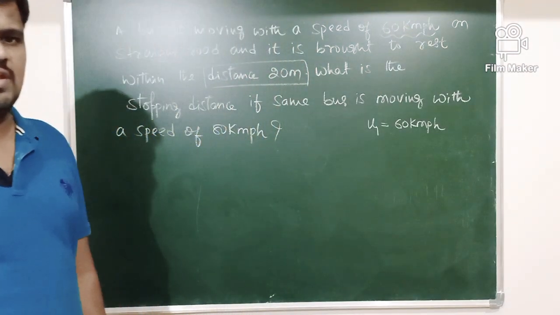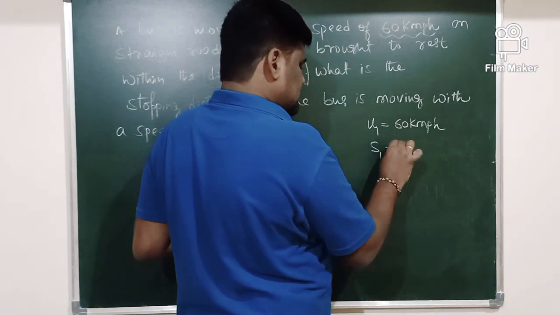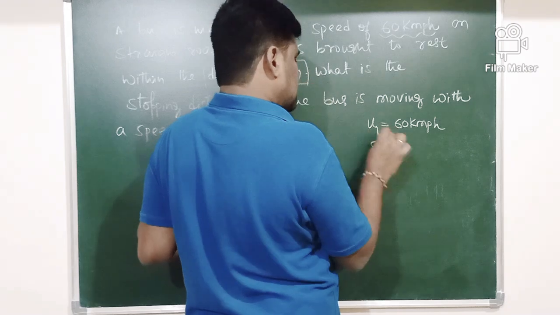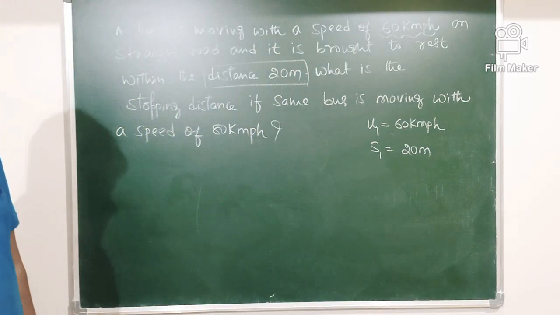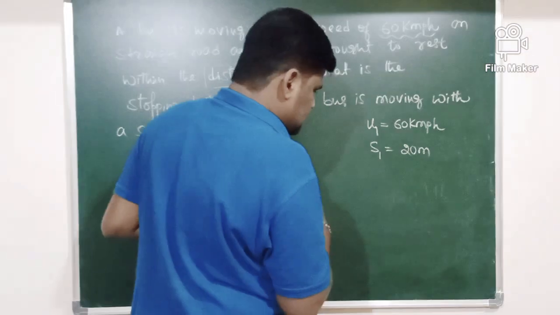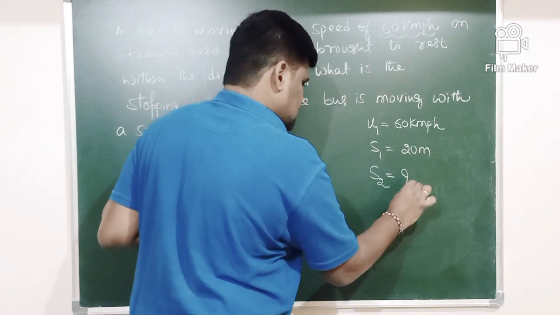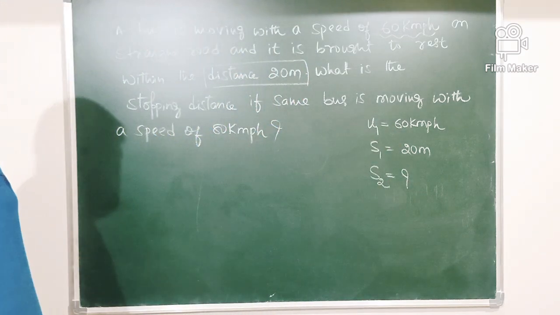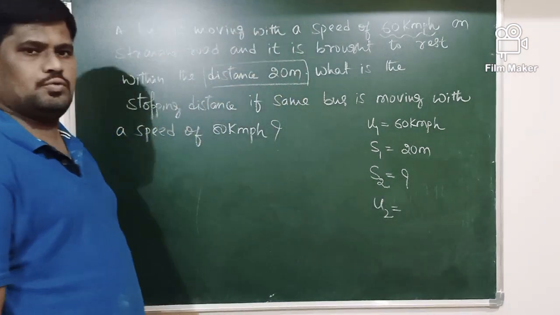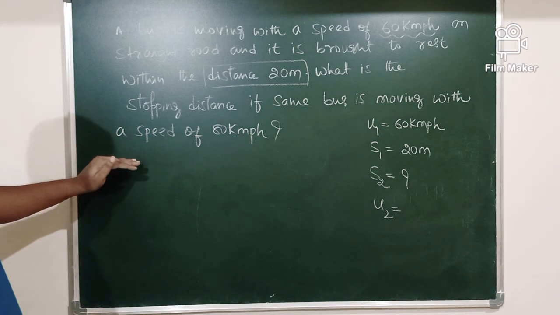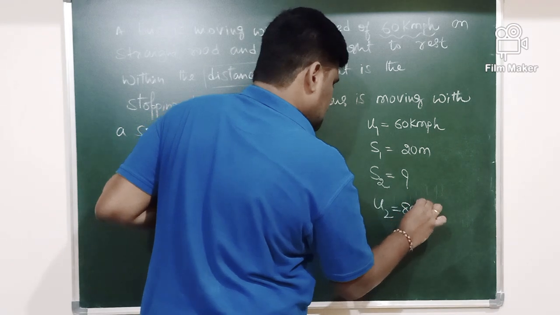Initially the bus was moving with 60 kmph and at that time its stopping distance I will call S1, and that S1 is how much? 20 meter. Then next is S2 we have to calculate. Next stopping distance when U2. What is U2 here? U2 is 80 kmph.